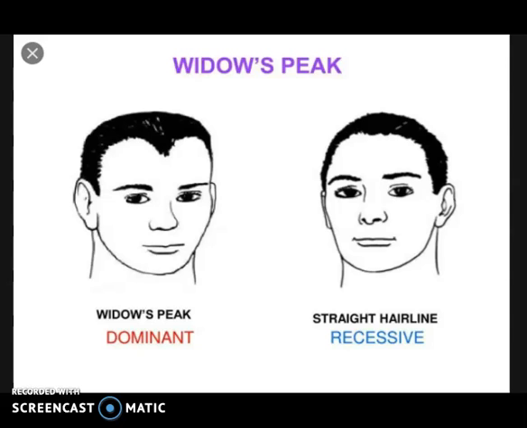Individuals with homozygous recessive genotype have a straight hairline, or also, there is no widow's peak. Both males and females have equal chance of inheritance.